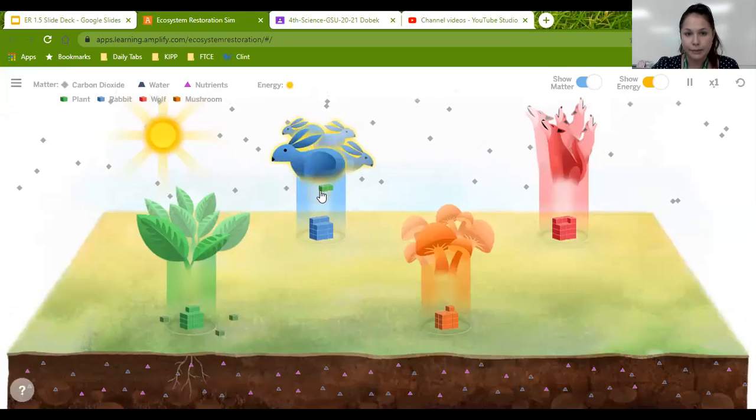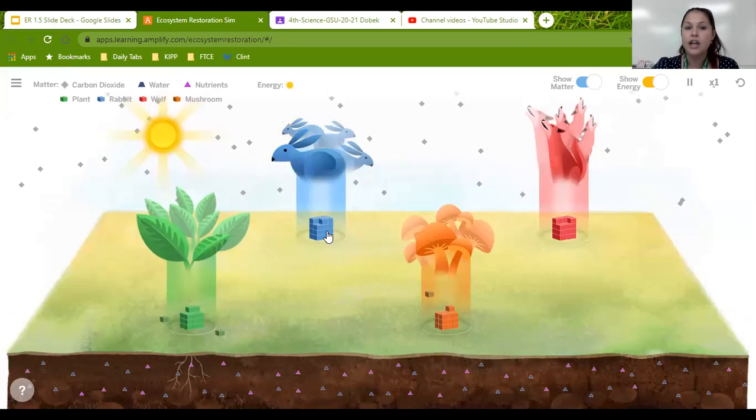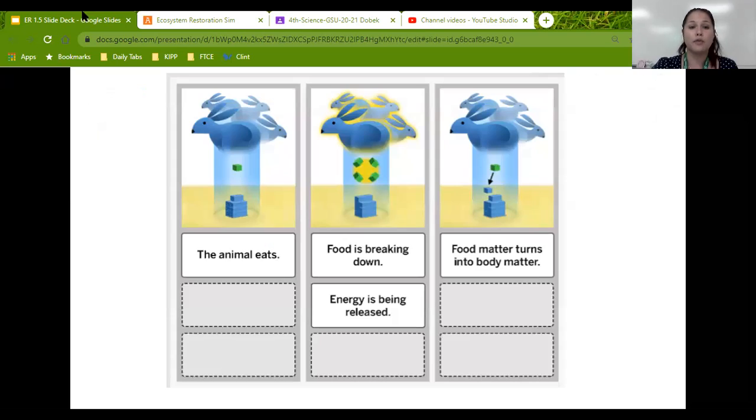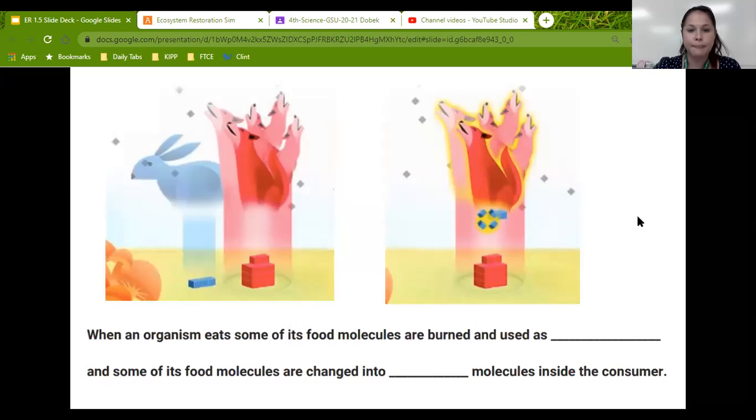So here it goes. It's broken down and some becomes energy. The rest is added to the body. So we're seeing that same thing over and over. The animal eats, and this block ends up here. That's the plant. Then it's broken down and becomes energy. We can see that with that glowing yellow. And then it adds to the body matter. So the animal eats, the food is broken down and becomes energy, and the food turns into body matter.